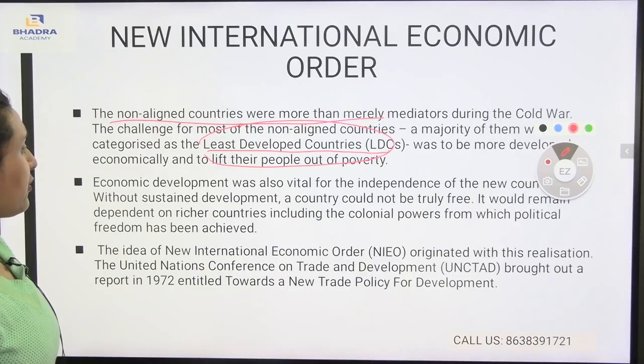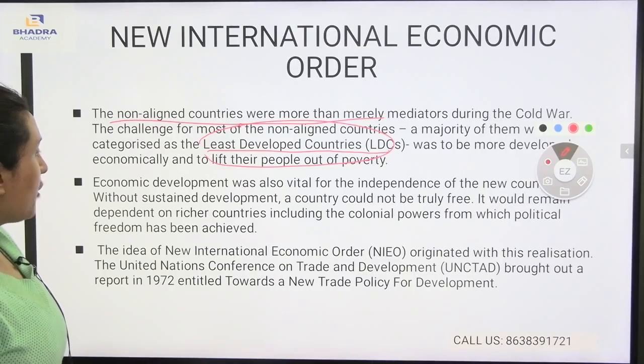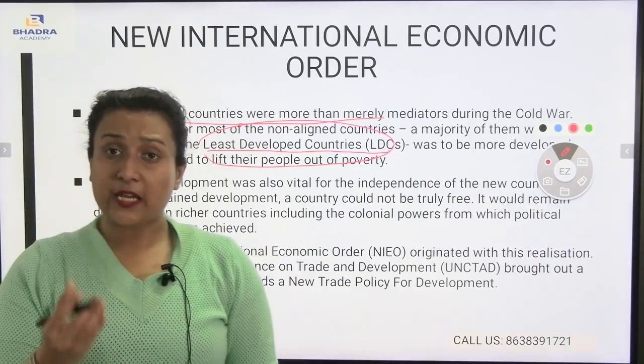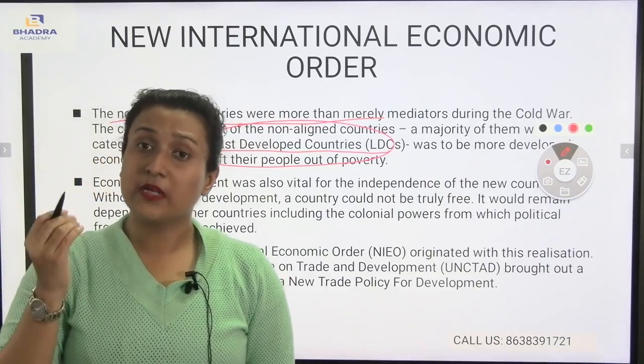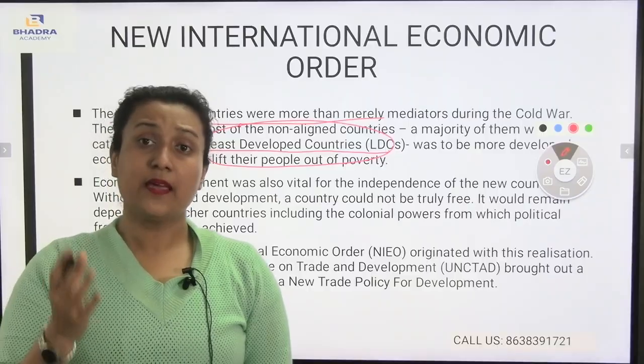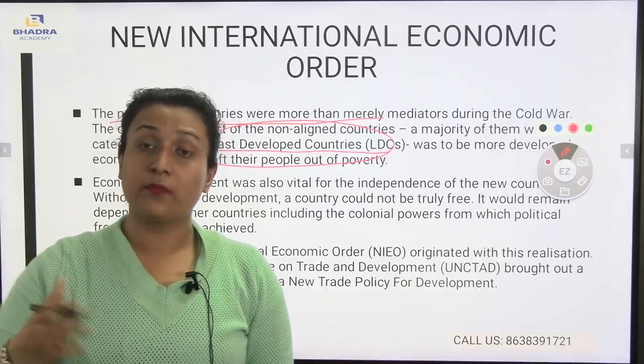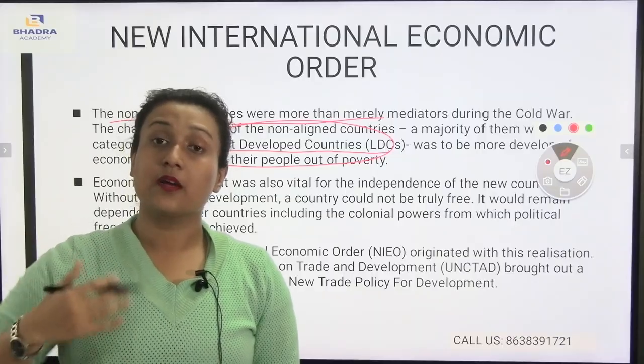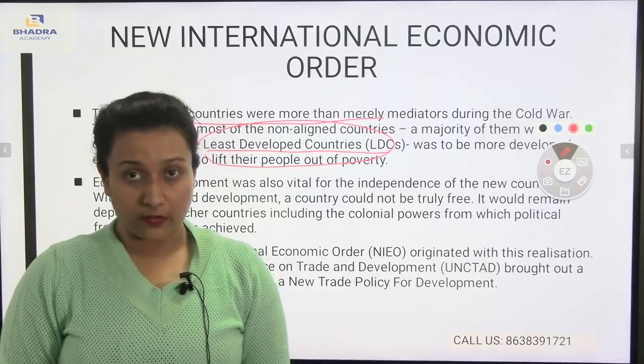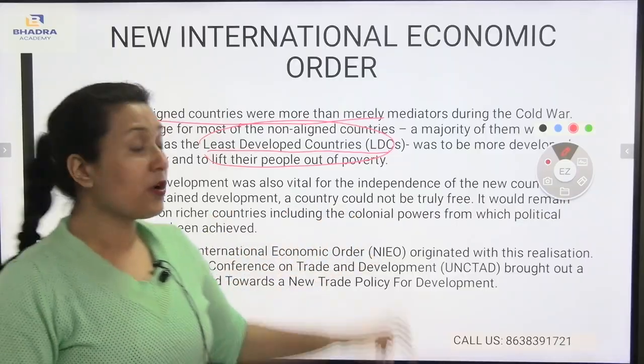Economic development was also vital for the independence of the new countries. Without sustained development, a country cannot be truly free. Economic development is the freedom of a specific country. If there is no economic development, then the country will not prosper. The country will not shine in comparison to the other countries. So as a result, it will not be truly free.